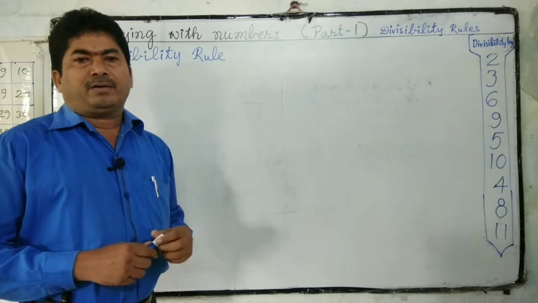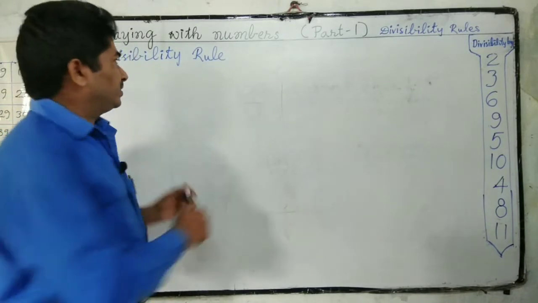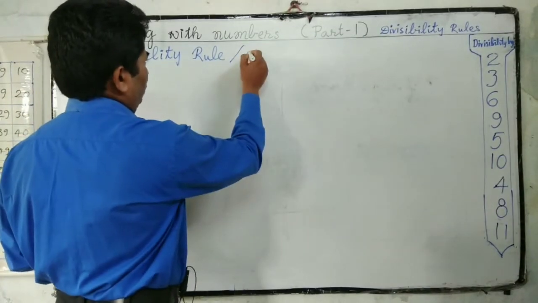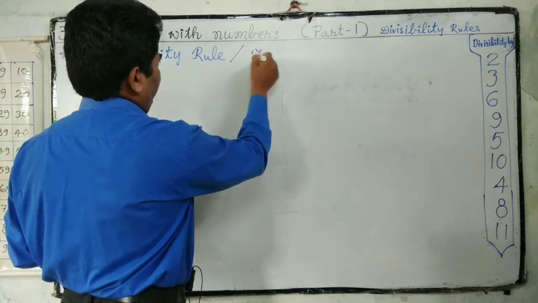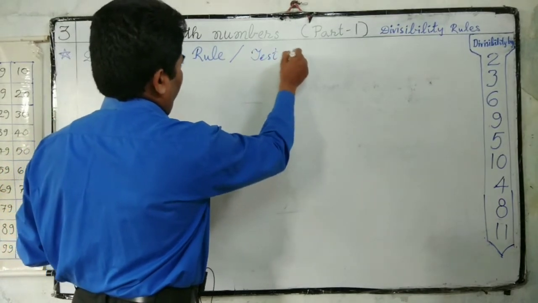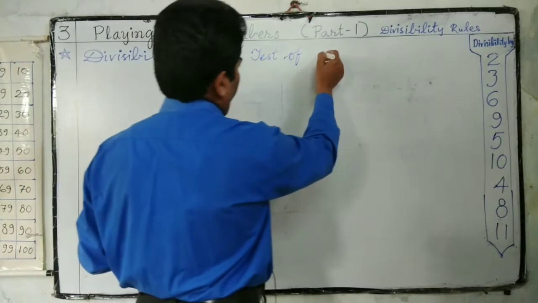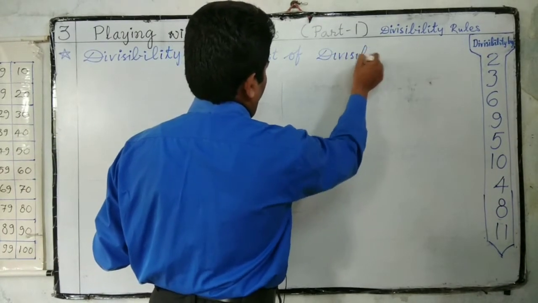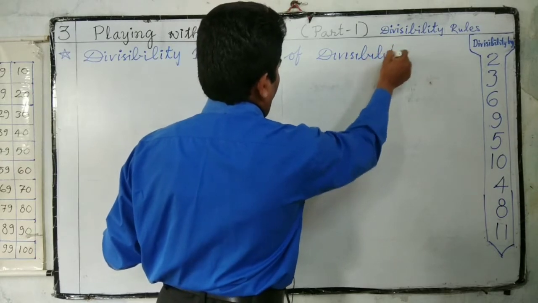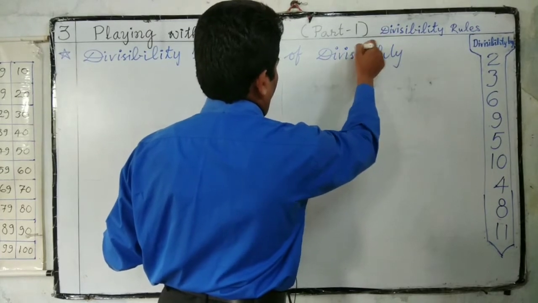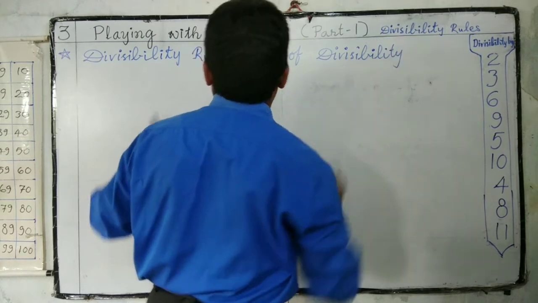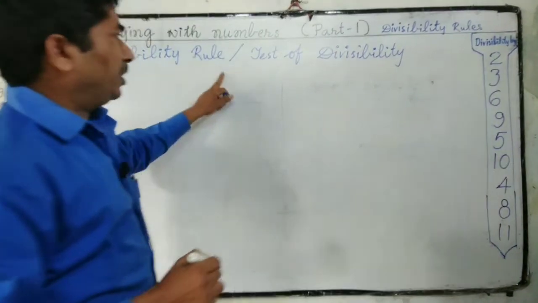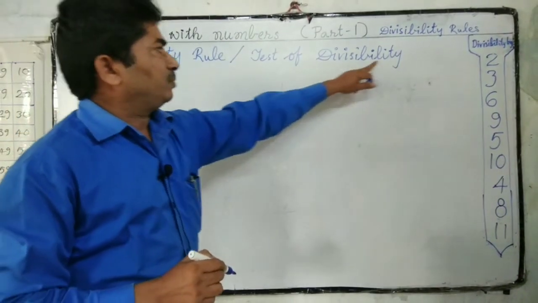Another name for a divisibility rule is test of divisibility.